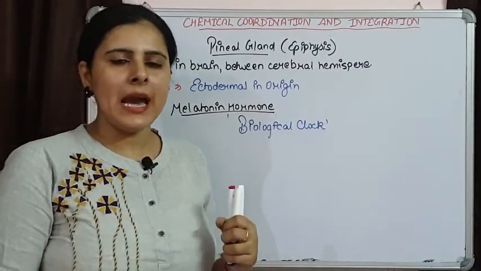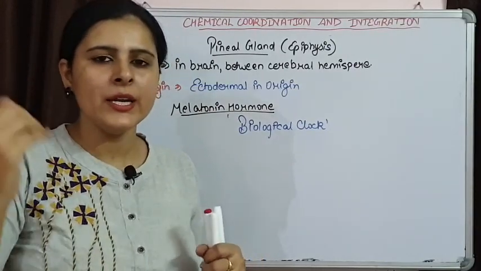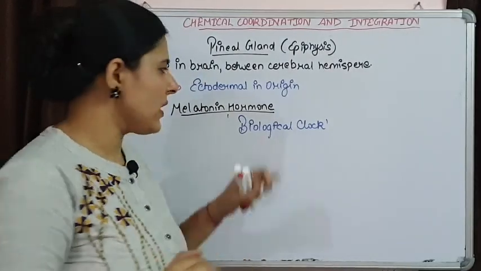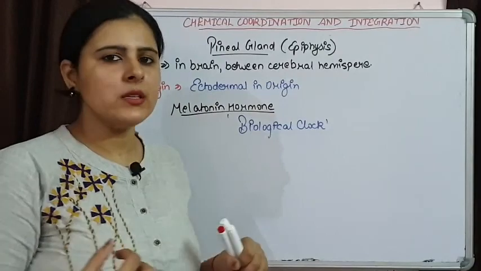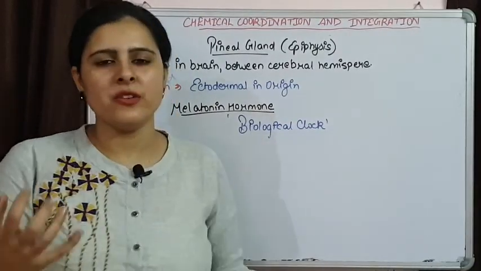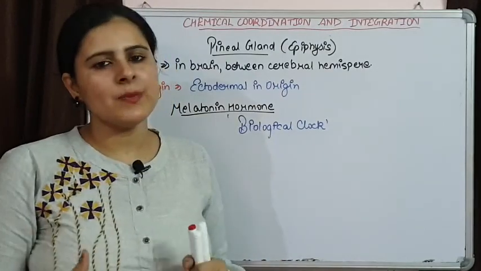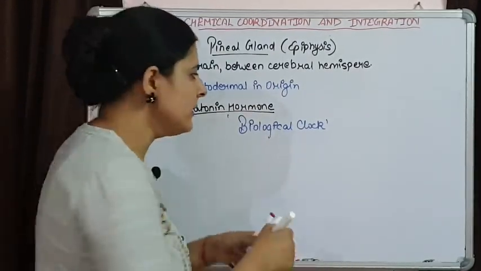During the dark time, during evening and night, the secretion is going to be high. During daytime, the secretion is going to reduce. So working as a clock inside the body of a living organism, that's why we are using the term biological clock. And this biological clock is maintaining our day and night rhythm. That is our circadian rhythm.